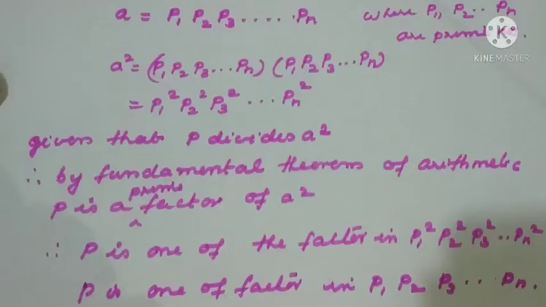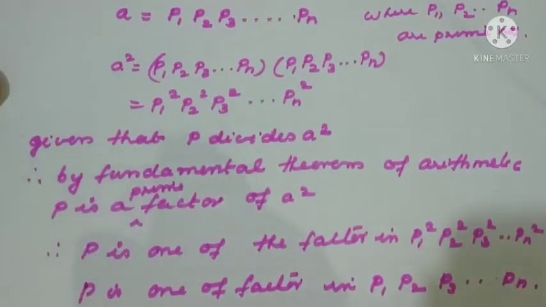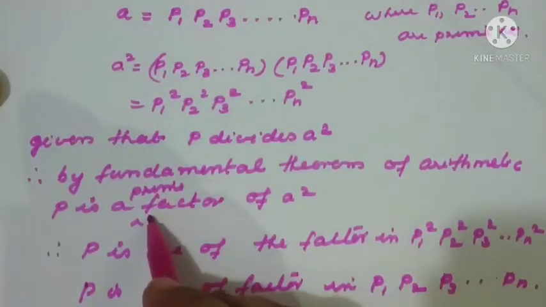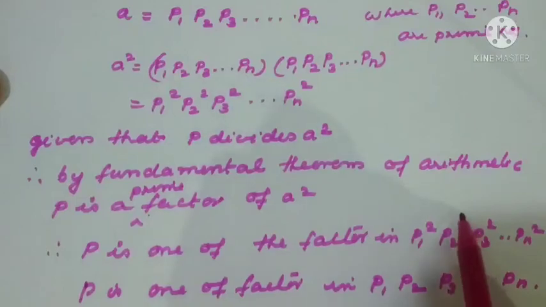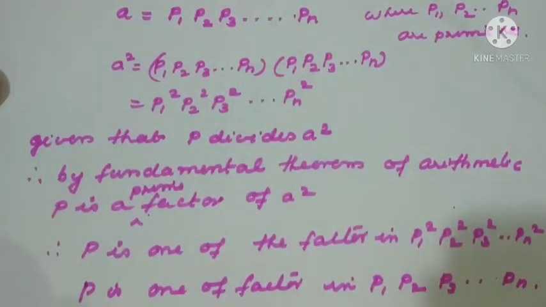This implies P divides A. P is a prime factor of A square, or we can say that P divides A square. Now we got that P divides A, hence proved.